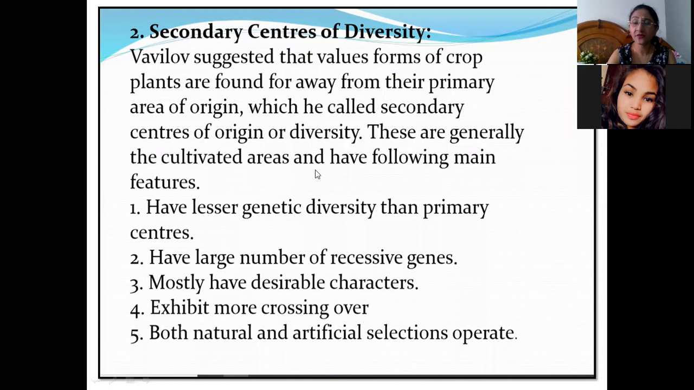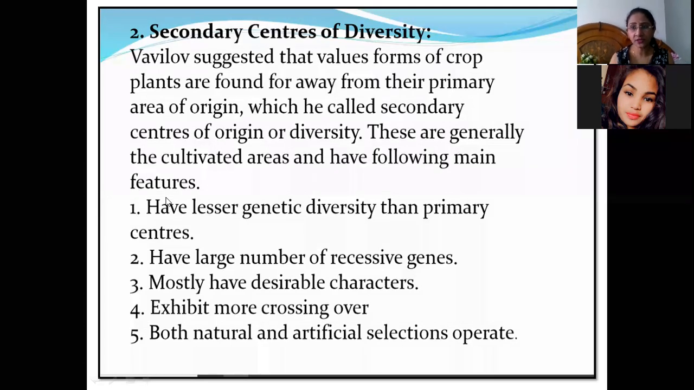These are generally the cultivated areas. So what are the secondary centers? They are the cultivated areas where the particular field crop is being cultivated by humans, where agriculture is being done. So primary centers are where crops are present in their wild forms, and secondary centers are those areas present far away from the primary areas of origin. These are generally cultivated areas and have the following main features.